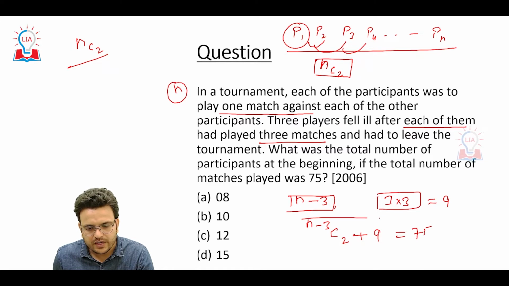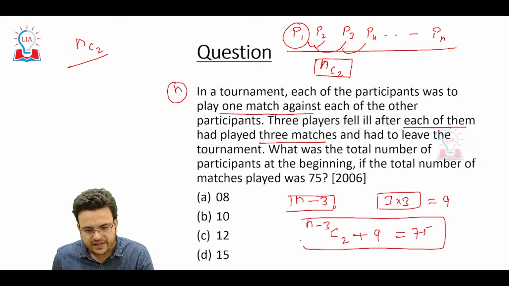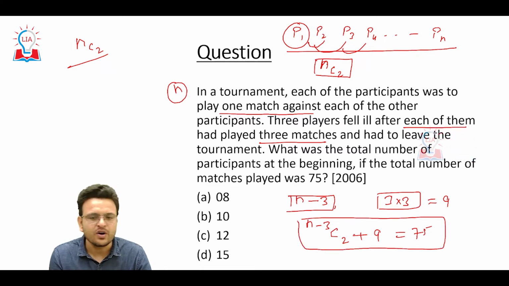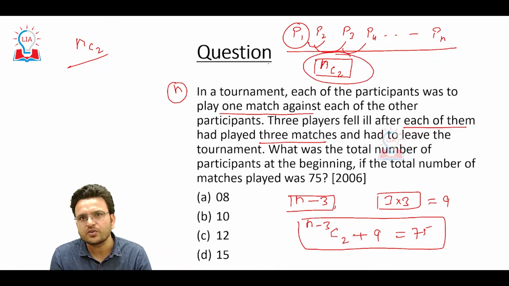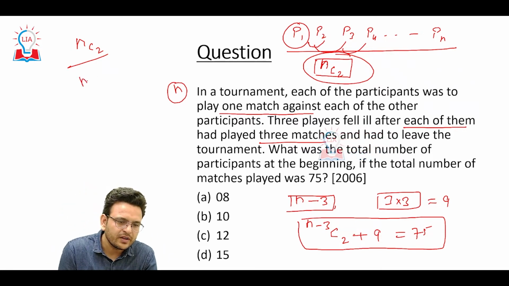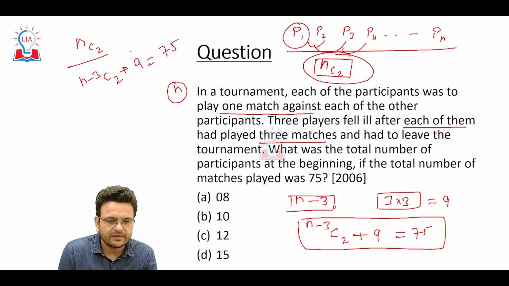So I hope you are able to understand these things. It is again very conceptual in nature. The only thing is you have to know this formula. If you know this formula, then the questions become very easy. Otherwise, this is a difficult question to solve in the real exam. Now you have to solve n minus 3 C2 plus 9 equals 75.